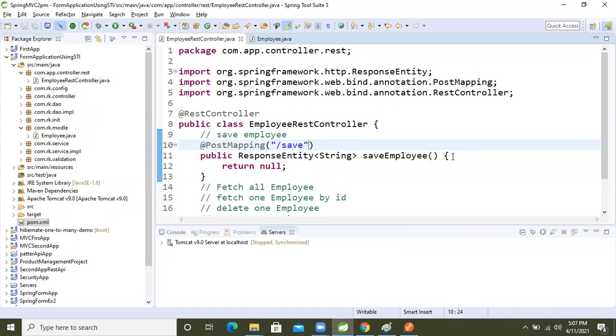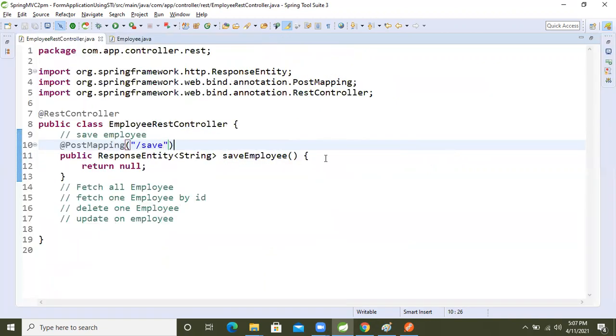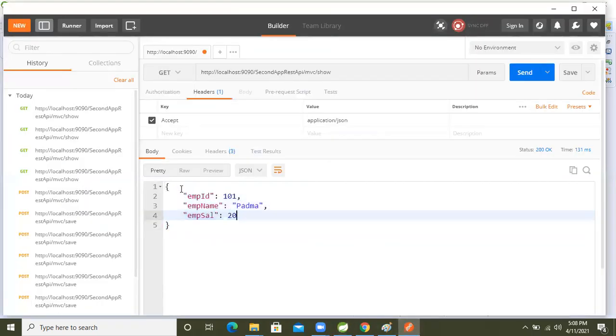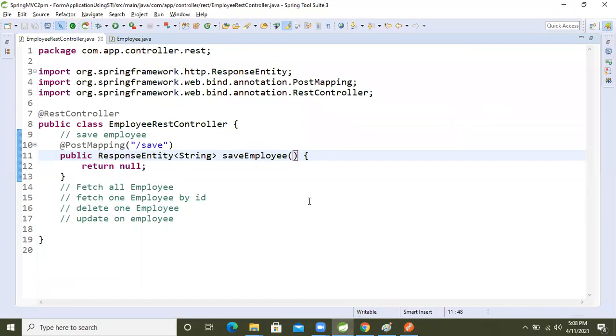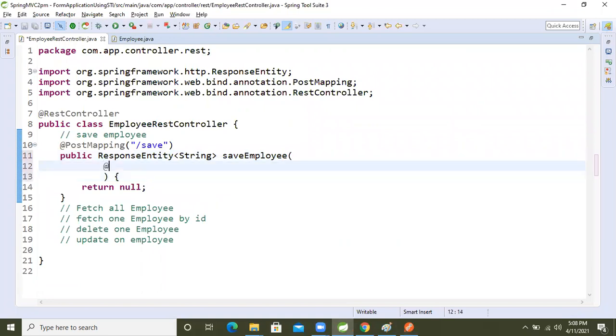Now, let's write the logic. If we want to send the data from the browser, from the end user, the client, how will our method accept it, guys?